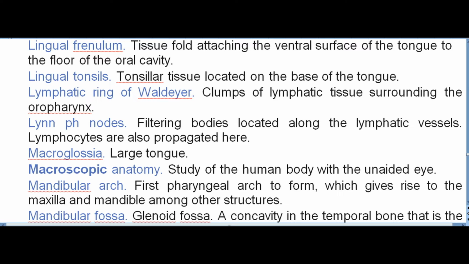Macroscopic anatomy. Study of the human body with the unaided eye. Mandibular arch. First pharyngeal arch to form, which gives rise to the maxilla and mandible among other structures.